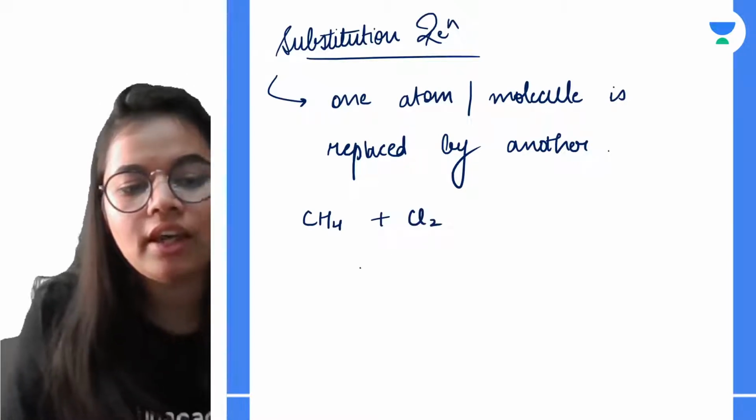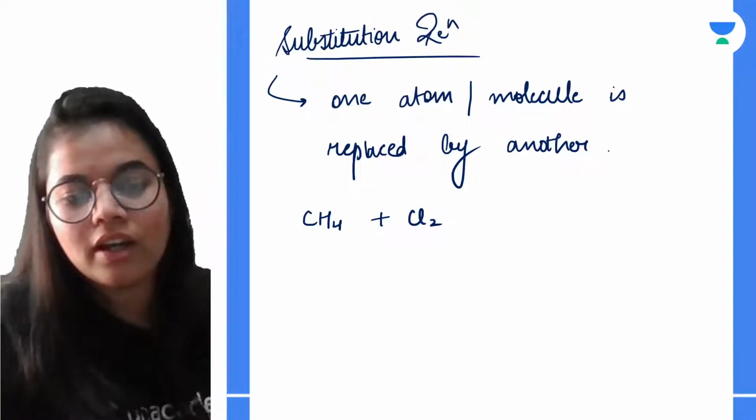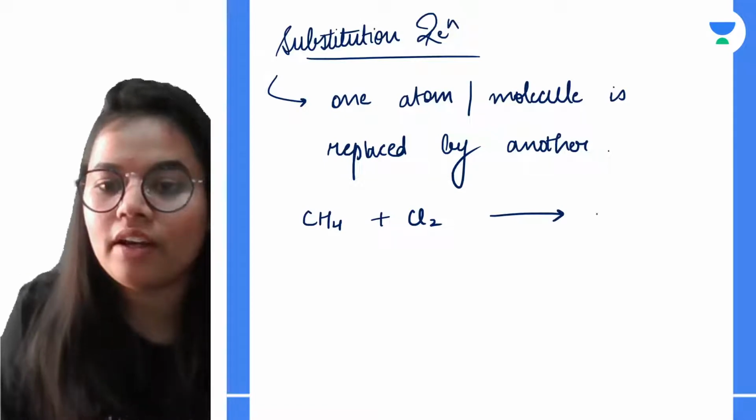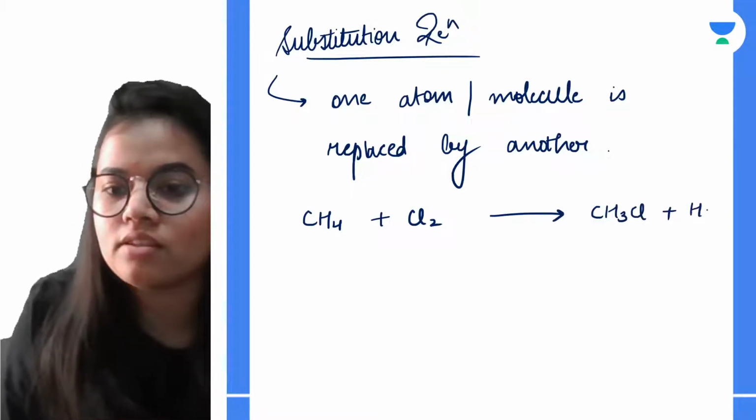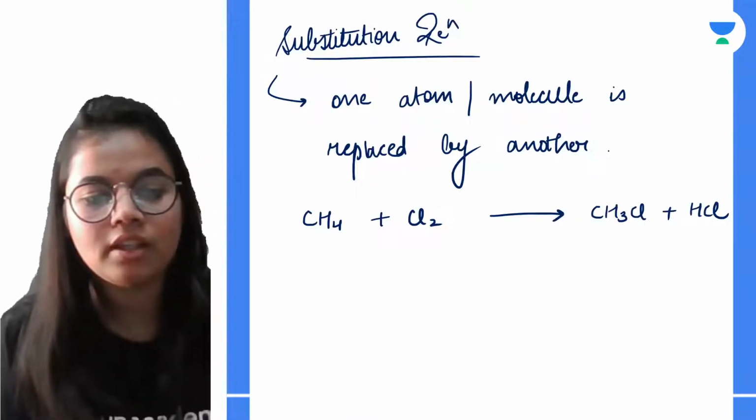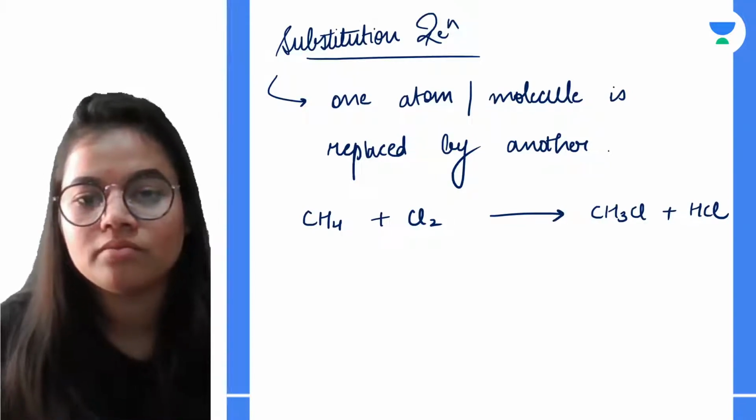So when methane and chlorine are reacting, hello Umar Abdullah, hi, how are you? So what do we get now? We got CH3Cl plus HCl. Hi Samriddhi. Now how did this substitution reaction happen?